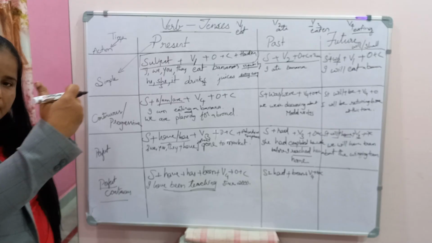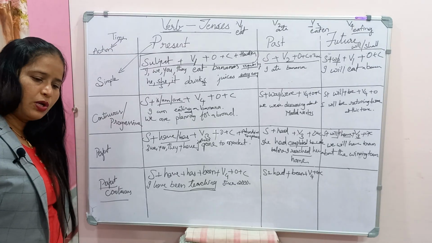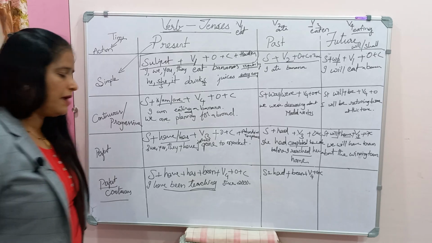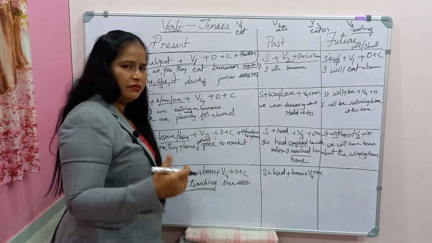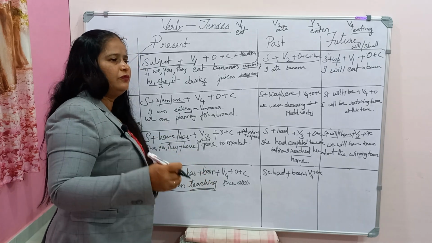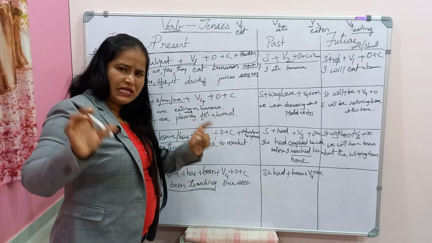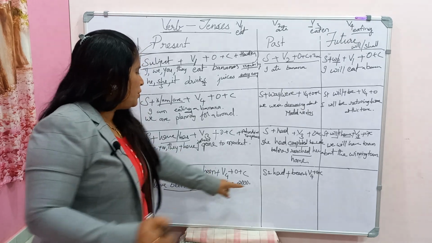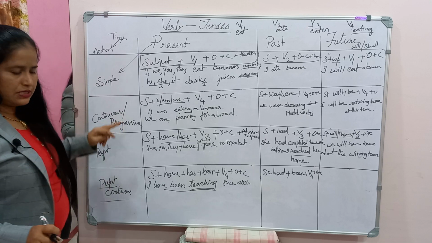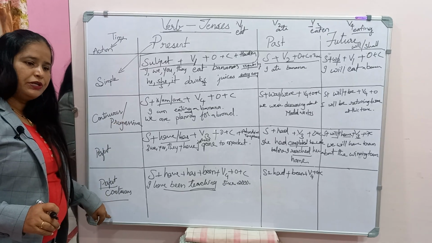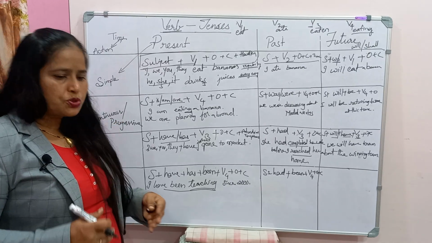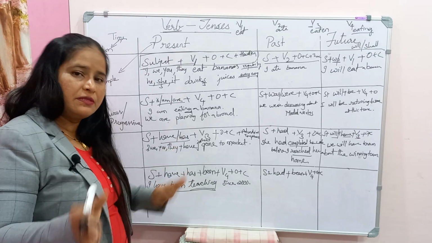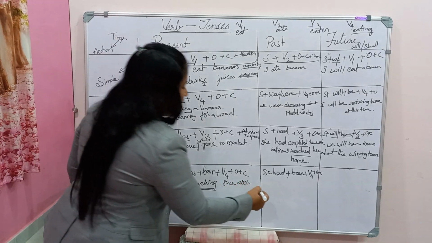So it is in the past, something has already started, and it was continuing in the past for a certain period of time. So we have its consequences. We emphasize that this has taken place for so long. So when we want to emphasize, we express it this way, or else we can go with the continuous tense. But why are we taking this perfect continuous? We want to stress that it has taken some long period, and we have its impact on us. So that's what we take.